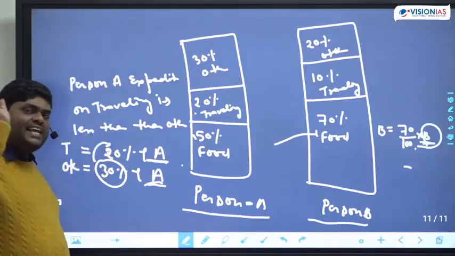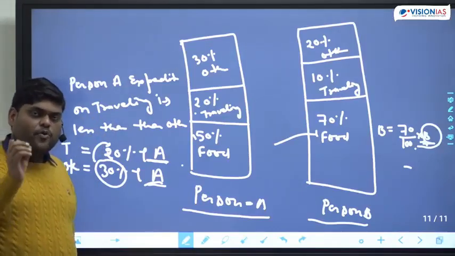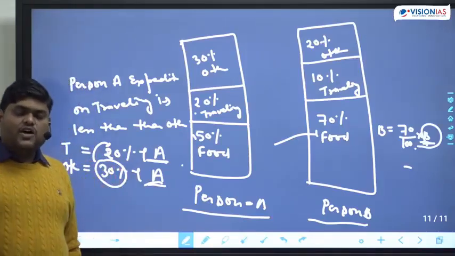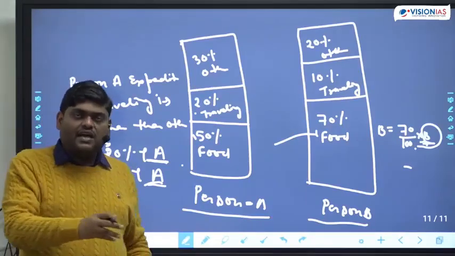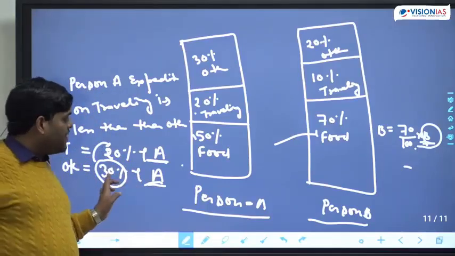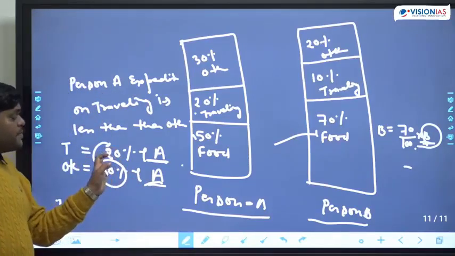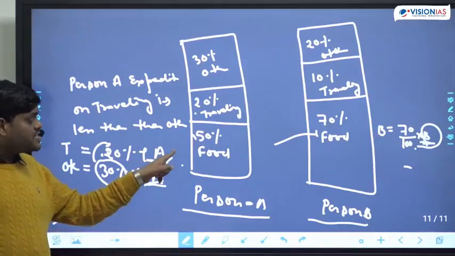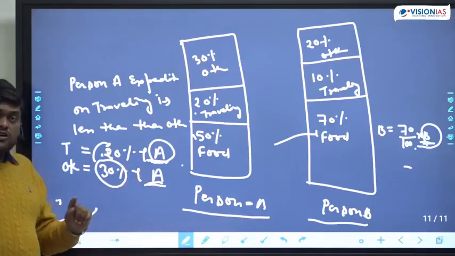Suppose I take 100. 30% of 100 is 30, 20% of 100 is 20. Any number you take, 30% will always be more than 20% of the same number. Listen carefully: the same number, not a different number.